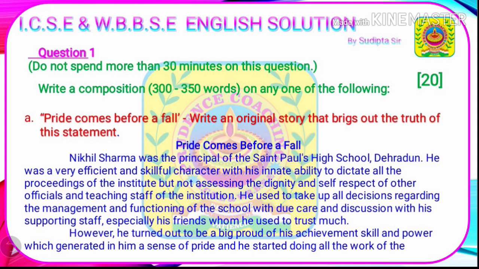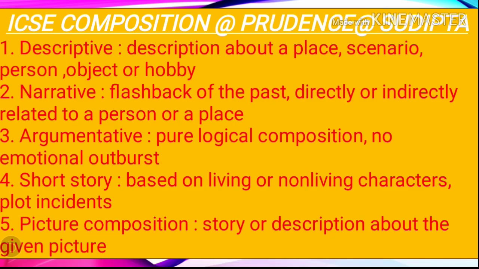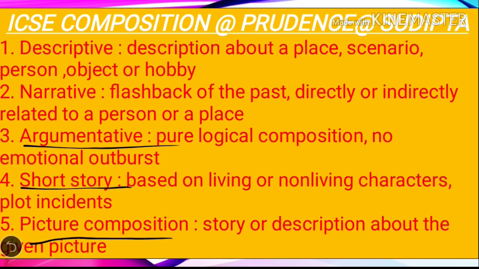Before the beginning of this question, we will go through certain points that will help us in our exam. We need to know about the types of composition in our ICSE. Number 1 is descriptive composition. Number 2, narrative. Number 3, argumentative. Number 4, short story. And number 5 is picture composition. What is descriptive composition? A descriptive composition is related to any kind of description about any place, scenario, person, or any object or your hobby.